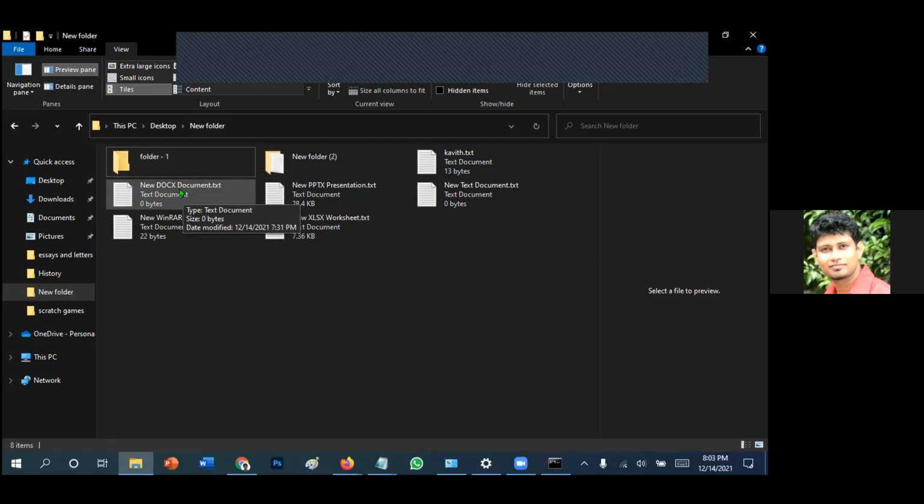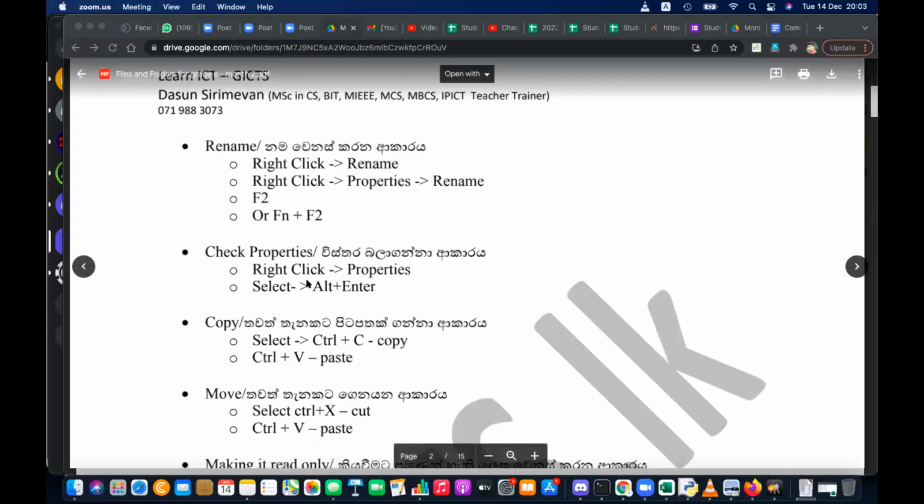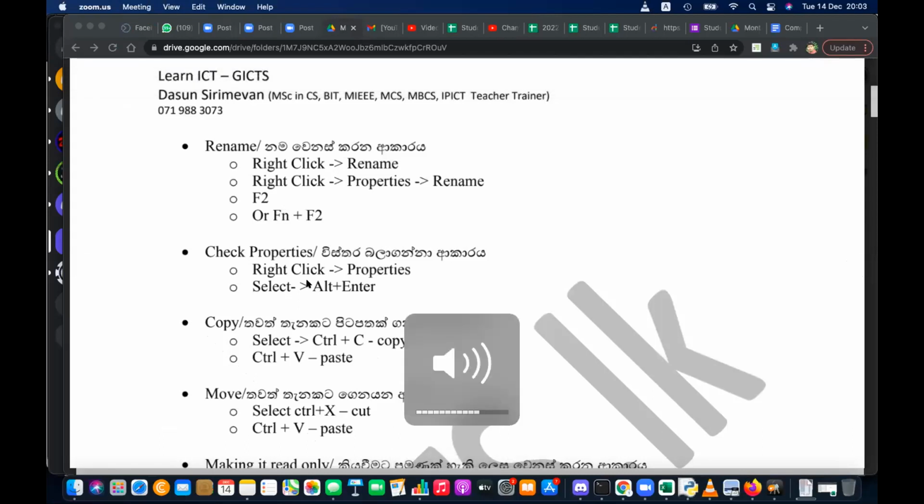Is my screen visible as well? So you need that again. Yes, Ali, what do you want to write down now? The shortcuts? No, you don't need to write this again because the note is available to you. Didn't you receive the note? If you have not received it, send me a WhatsApp message along with your payment slip, and I will send it to you. So please send me a WhatsApp message along with the receipt, then I will arrange it and send it to you.